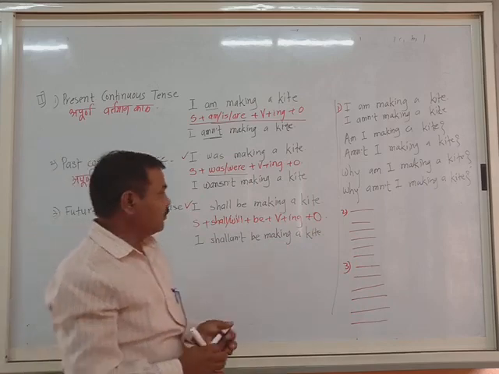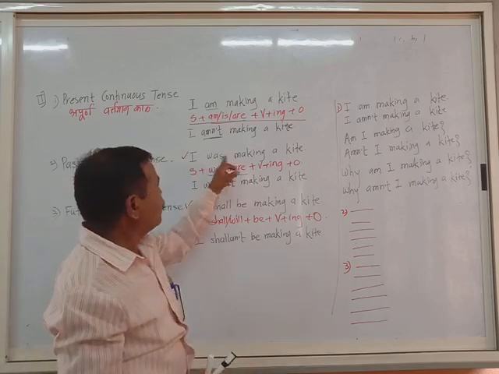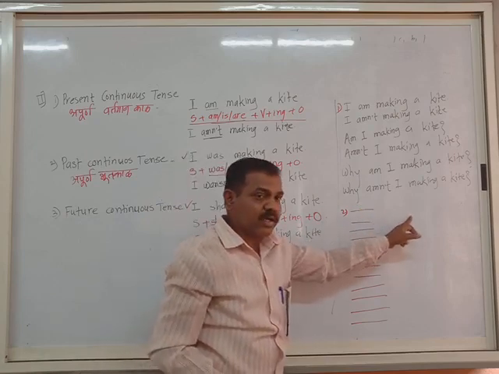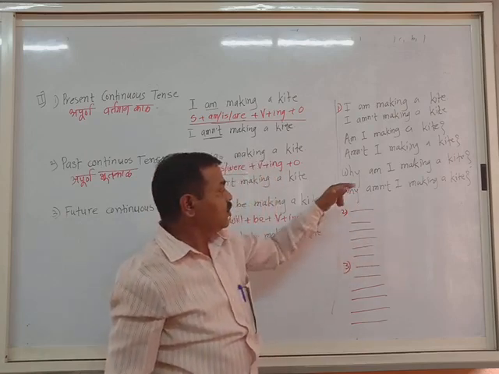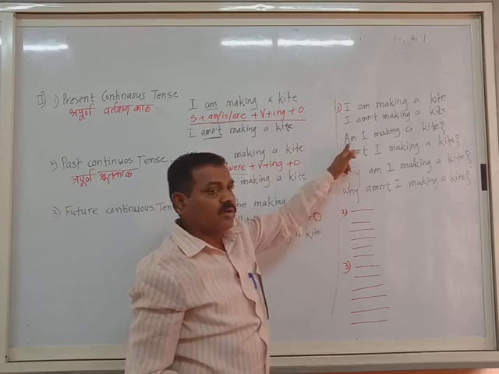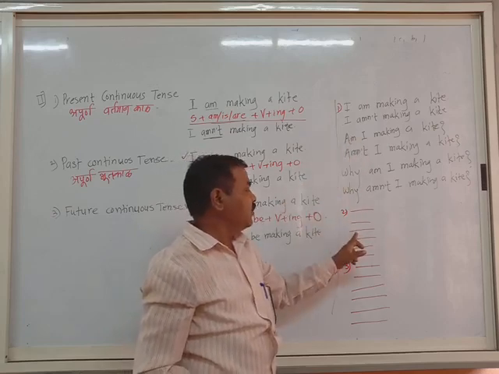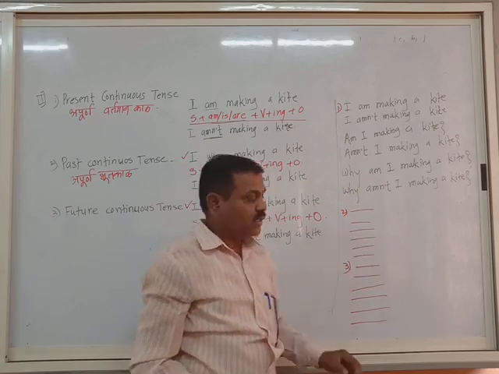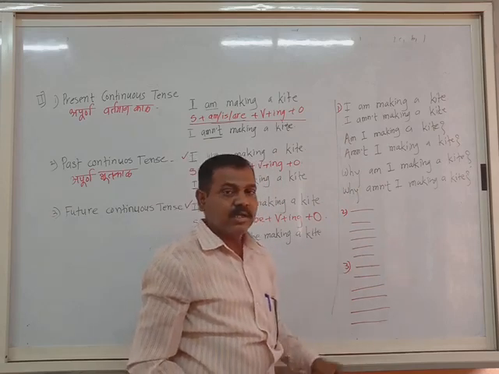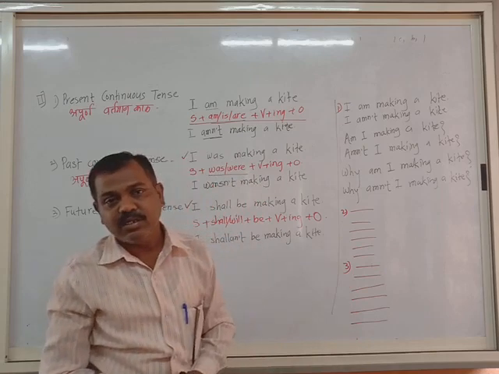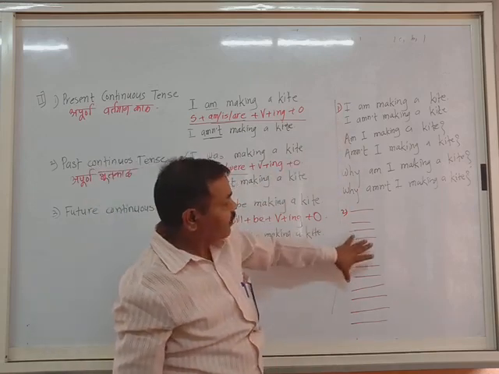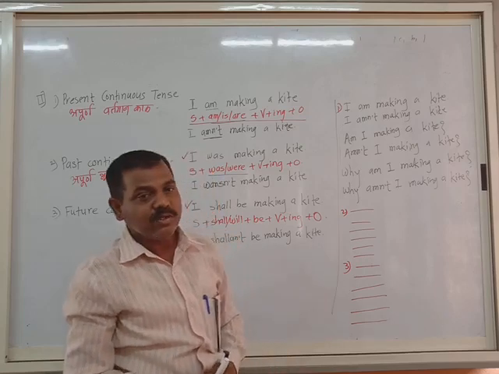How? The first positive sentence: I was making a kite. Negative: I wasn't making a kite. Question: was I? First positive question, like am I? Here you will write, was I making a kite? Wasn't I making a kite? And why was I making a kite? Why wasn't I making a kite? The very simple way, if you observe this one, you can complete this one.